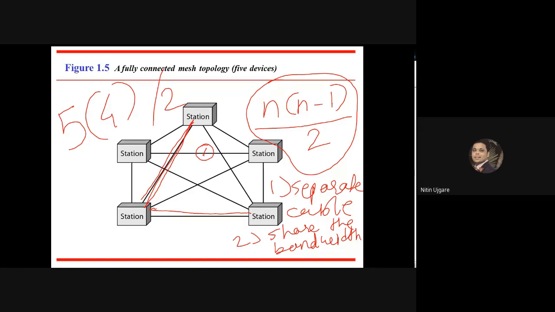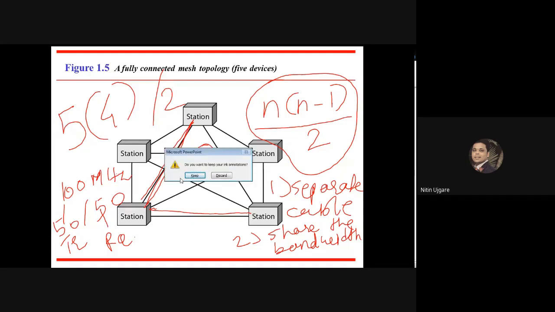If the bandwidth of this link is 100 megahertz, then I will divide the capacity or bandwidth of link 1 into two equal parts, 50-50. This 50 will be used for transmission and this 50 will be used for receiving. Okay, understand? Do you understand?